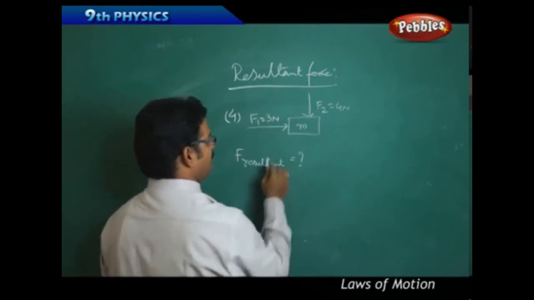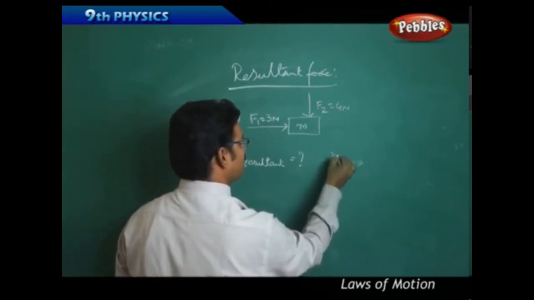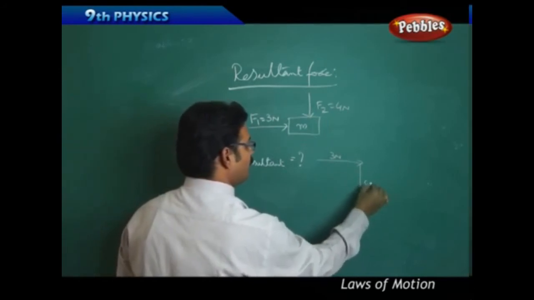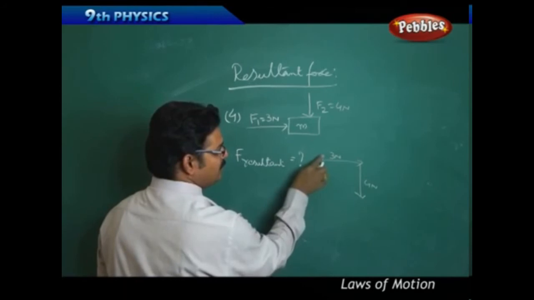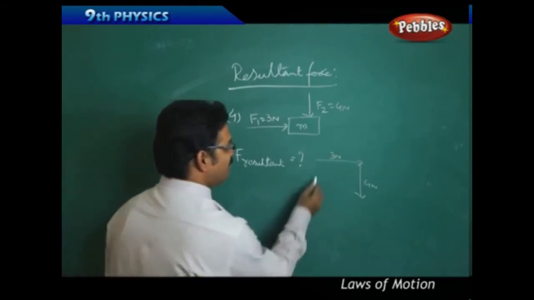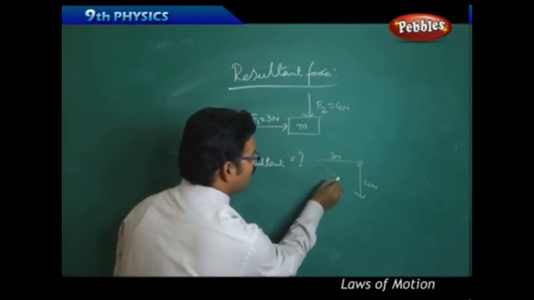How could you say? See this line, draw the line like this. This is 3 newtons. And draw this line downward, 4 newtons. Now you can understand the angle between them. The angle between this 3 Newton force and 4 Newton force is 90 degrees. Then what would be the resultant force? So the resultant force is this one.